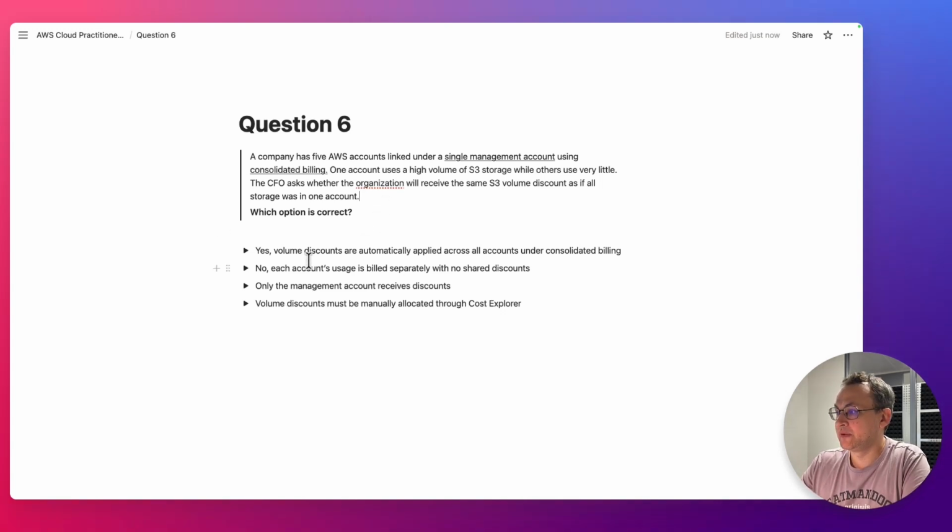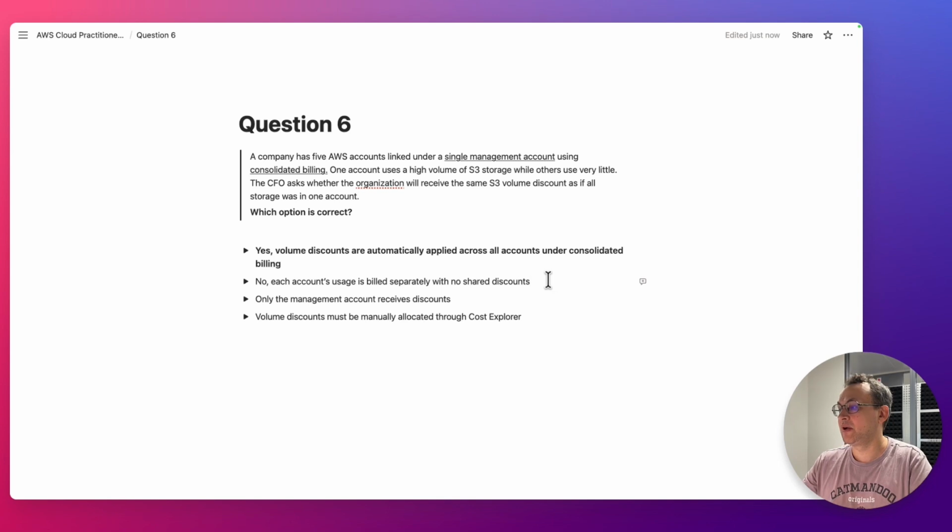Option number 1. Yes, volume discounts are automatically applied across all accounts under consolidated billing. And this one is the correct option. Basically, I already explained why. The second option, no, each account usage is billed separately with no shared discount. That is incorrect because we have a single management account and consolidated billing enabled, so we cannot bill every account separately.